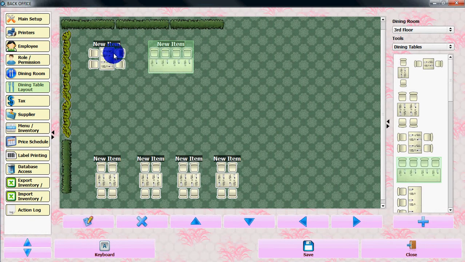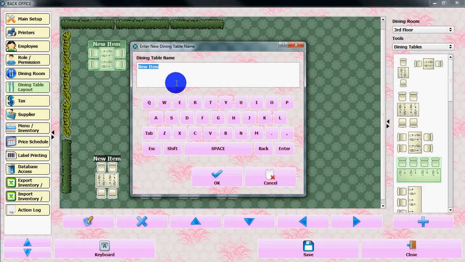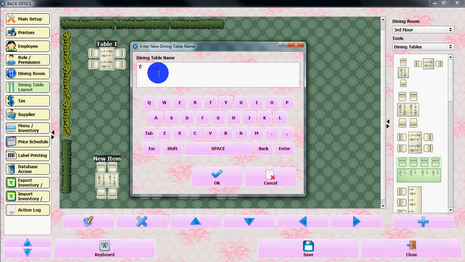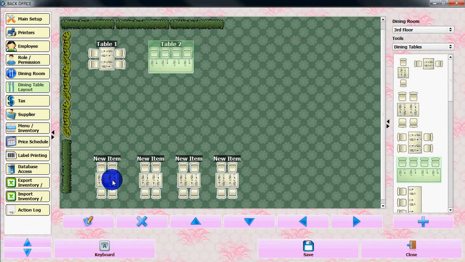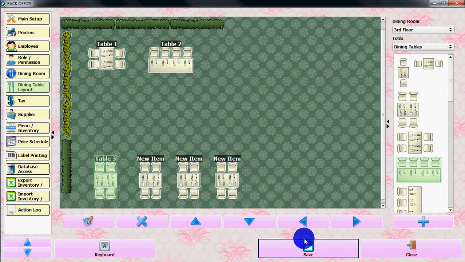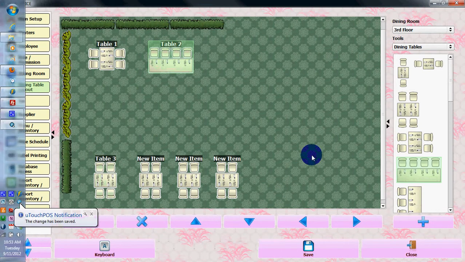And you can name it, like if you want to put it as number 1, table 1. You can name this table 2. You select it and double click on it. It will pop up the window to put your name. Let's give it table number 3. And let's save it and close it. That's pretty much it.